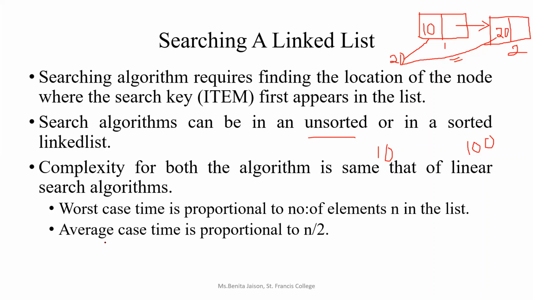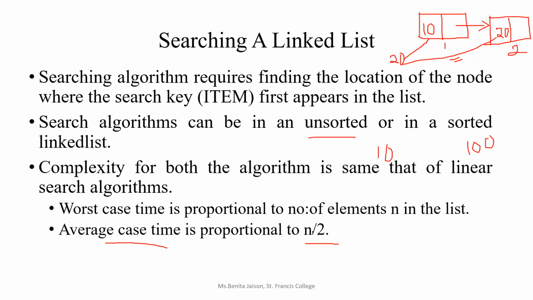And what will be the average case? In real-time cases, what all we will give, we may either give the 2nd or 3rd or 5th item, right? That will be the time given for the average case. So mostly we are just proportioning it as n by 2. We will not be giving at the end. So mostly the comparisons will be only to half the number of elements.